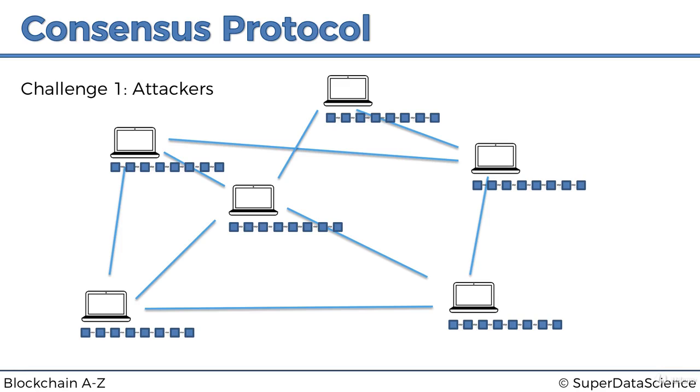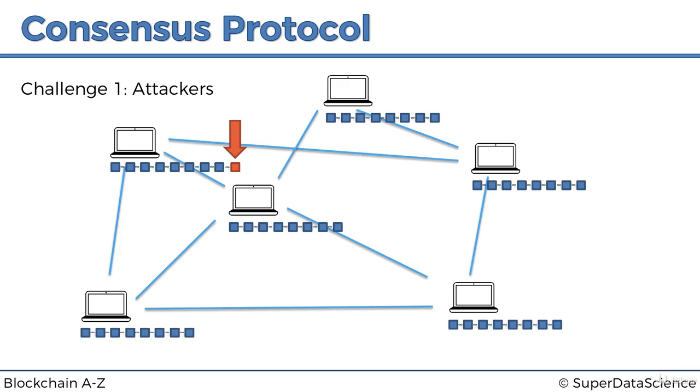We already talked about the situation where an attacker tries to attack somewhere in the middle of the chain. If an attacker tries to change this block, that's going to be almost impossible for them, because they would have to change all these blocks on every single node. So that's not the problem we're talking about here. The problem we're talking about here is what happens if an attacker tries to put a block at the end of the chain, tries to add a new block that is malicious.